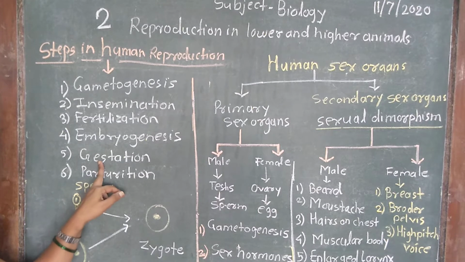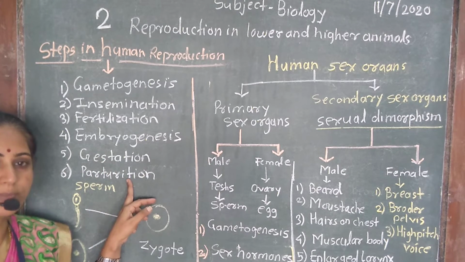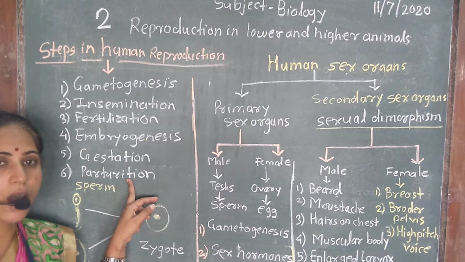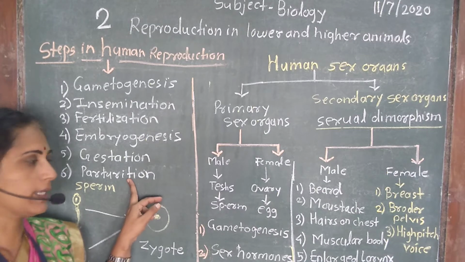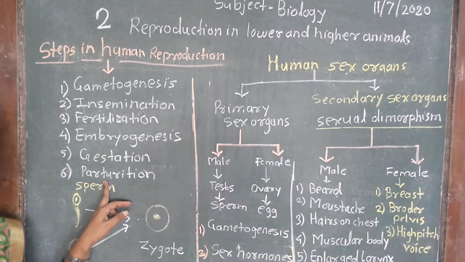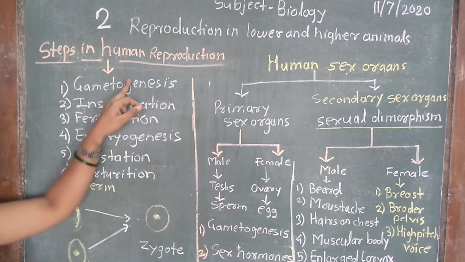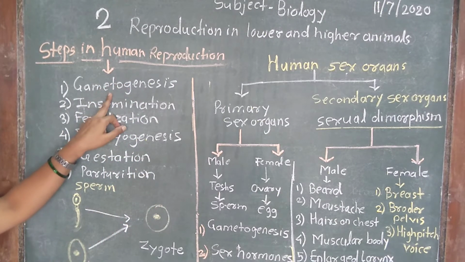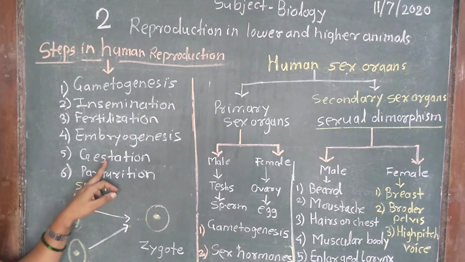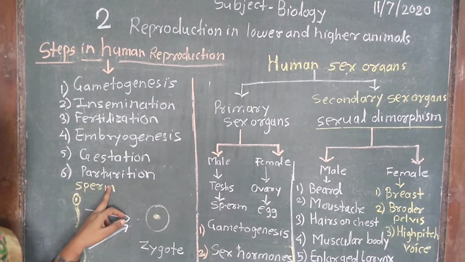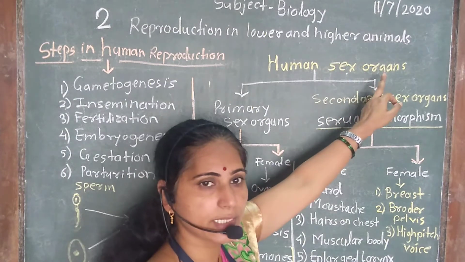So after complete formation of the embryo, or after gestation, parturition occurs. What is parturition? It is expelling the embryo out of the mother's body or womb, and it is called parturition, or it is also called delivery. So these are the various stages in reproduction of man: gametogenesis, insemination, fertilization, embryogenesis, gestation and parturition. After that we will get into different sex organs in man.